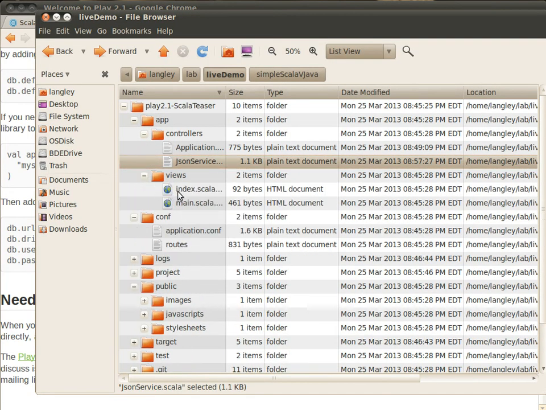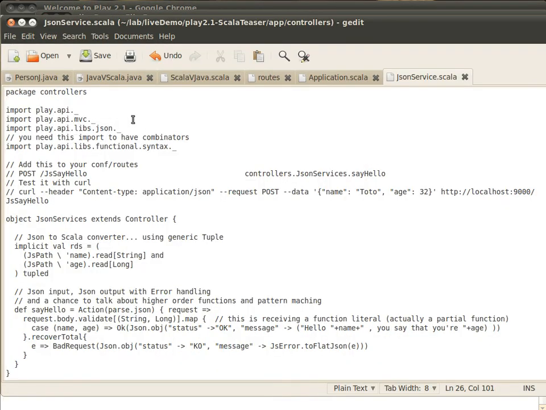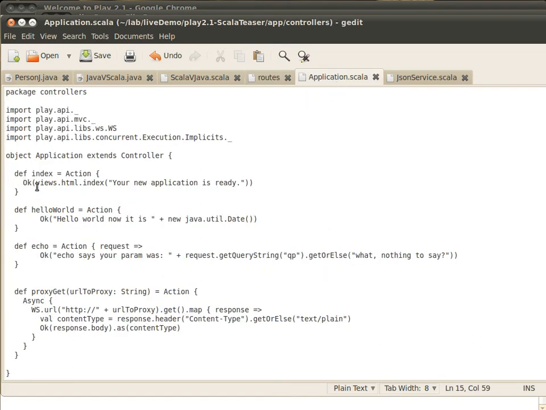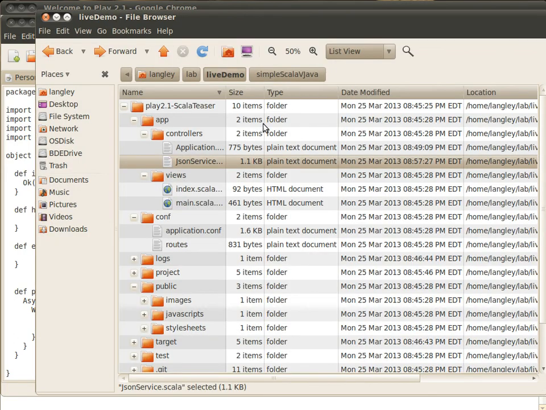by going down into the views directory. But right before we do that, let's go back and look at our routes. You can see that when we get just the slash, we're going to go to application index. Application index says from the views, the HTML, pull out the one defined as index and pass it this argument. It turns out that our views are also compiled down into Scala objects that have functions on them that we can call, and let's go look at that view.